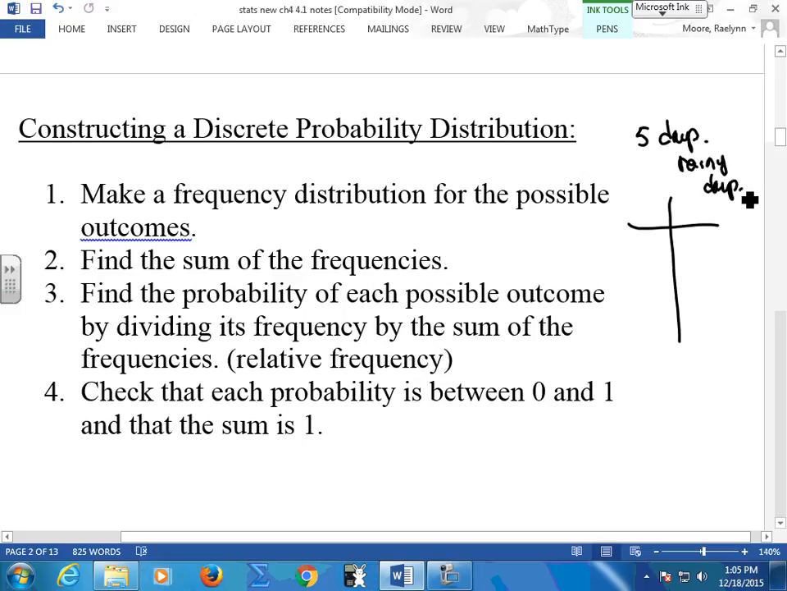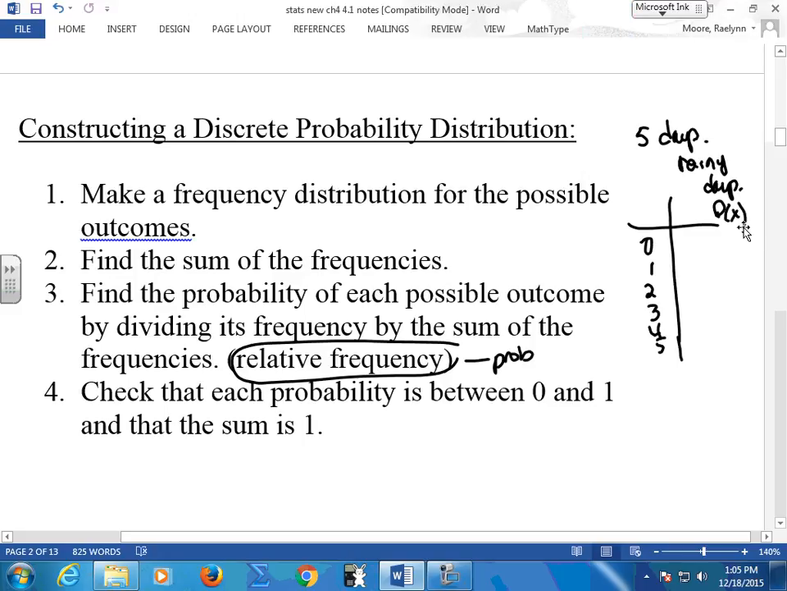Now, can I go on vacation for 5 days and have it never rain? So I could have a 0. I could have it rain on the first day, the second day, the third day, the fourth day, the fifth day. So we're going to make our distributions look just like we did before. But instead of just adding frequency, we're going to do relative frequency because this is your probability. We're eventually going to get your P of X on this.